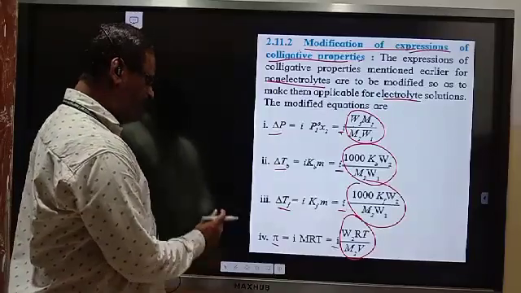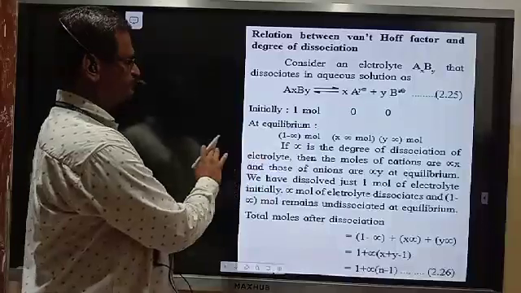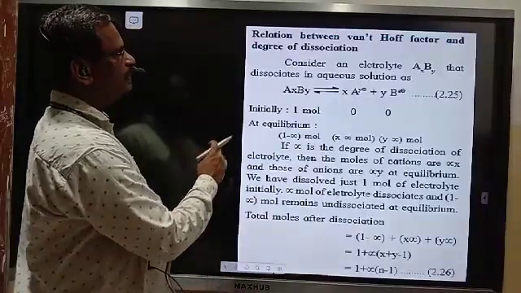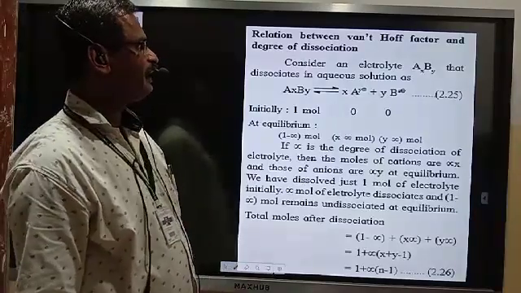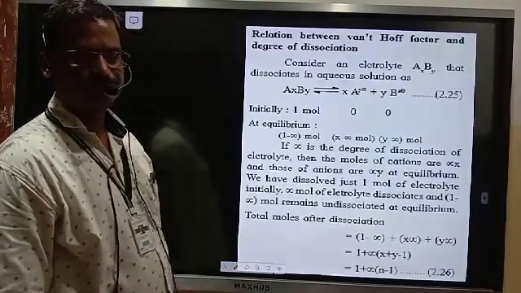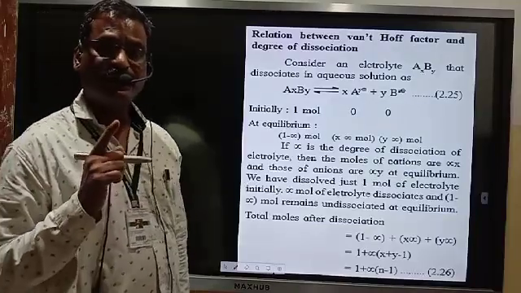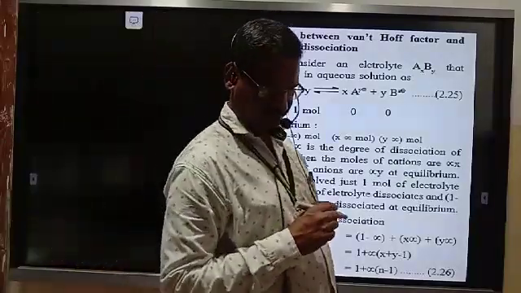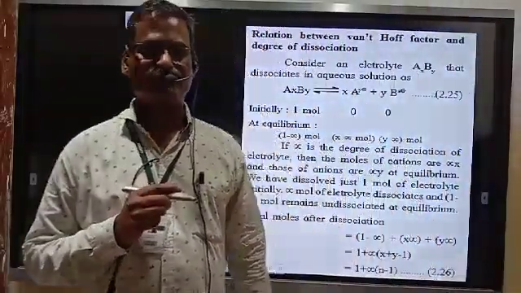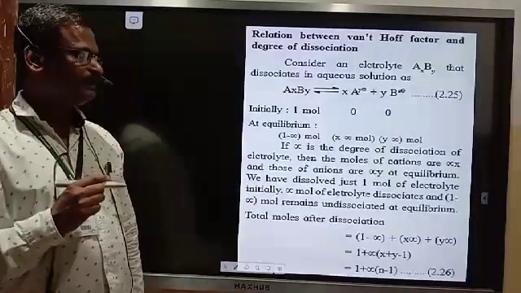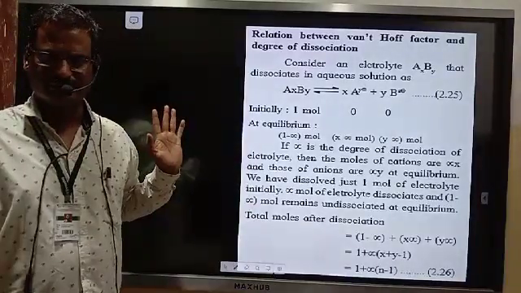And one more point I have to complete over here is the relation between Van 't Hoff factor i and degree of dissociation. If the electrolyte is a strong electrolyte undergoing complete dissociation, the Van 't Hoff factor can be easily calculated.